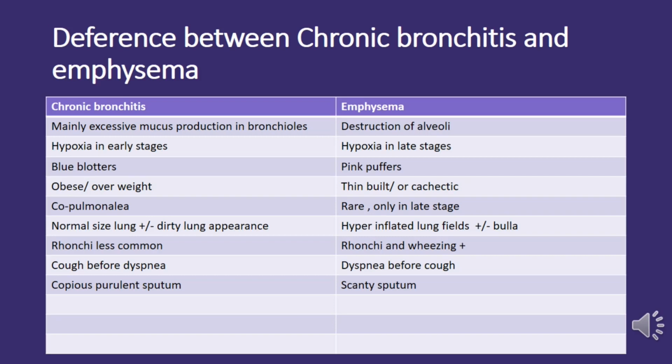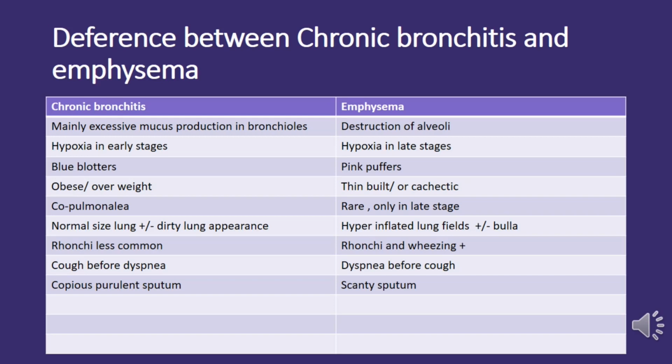Chronic bronchitis patients tend to experience hypoxia in early stages due to compromised gas exchange. In emphysema, hypoxia typically develops at later stages as a result of reduced lung elasticity. Cor pulmonale, or right heart failure secondary to lung disease, is more common in chronic bronchitis due to early hypoxia. In emphysema, cor pulmonale is less prominent, given the later onset of hypoxia.